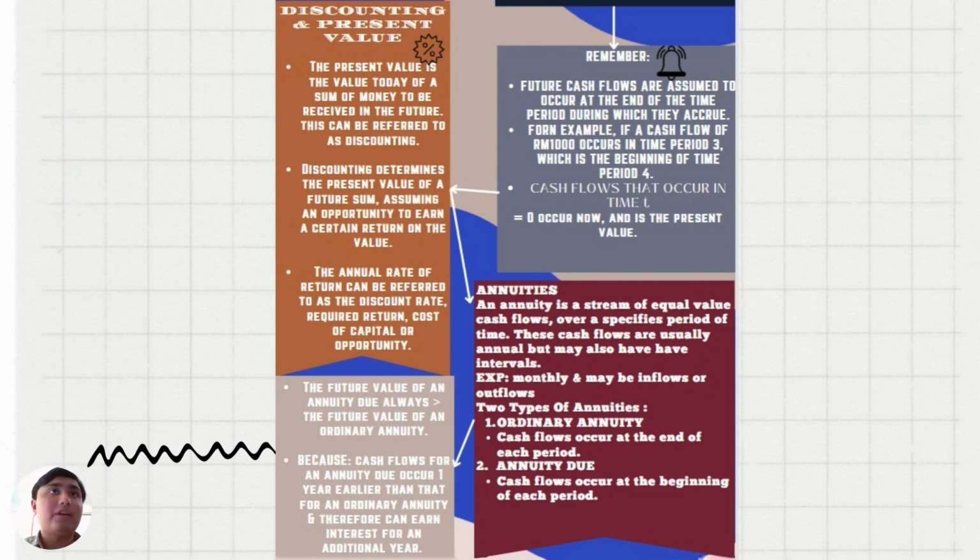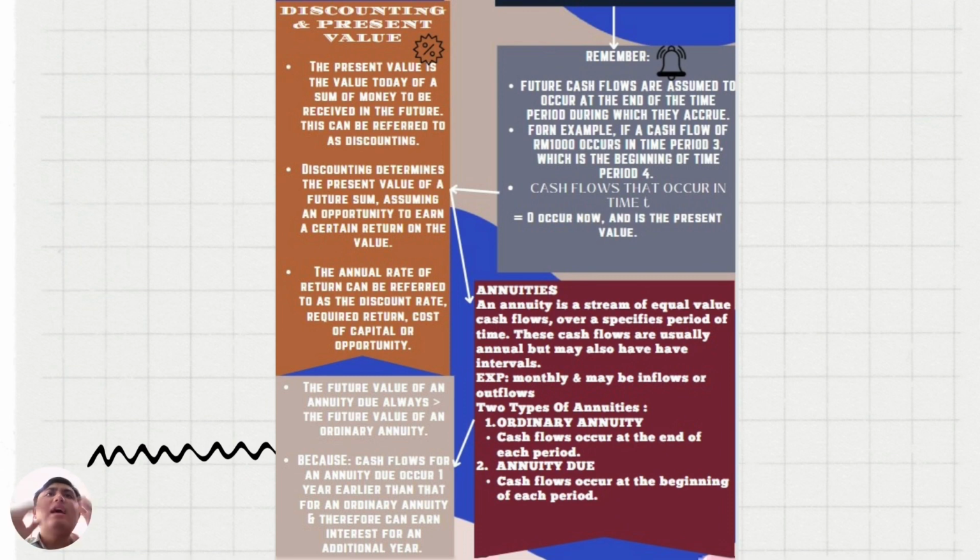Okay, so for the discounting and present value, the present value is the value today of the sum of money to be received in the future. This can be referred to as discounting. Discounting determines the present value of a future sum, assuming an opportunity to earn a certain return on the value. The annual rate of return can be referred to as the discount rate, required return, cost of capital, or opportunity cost.